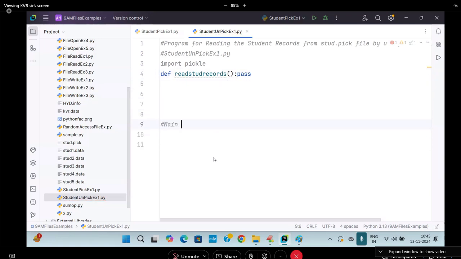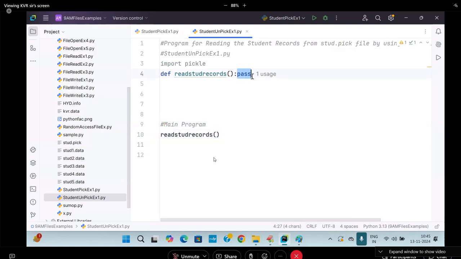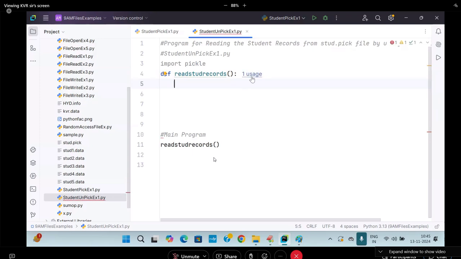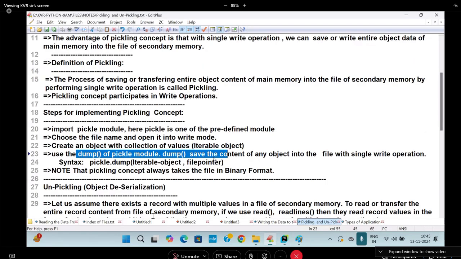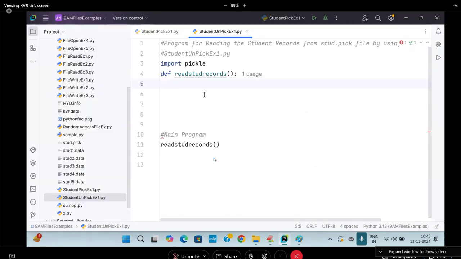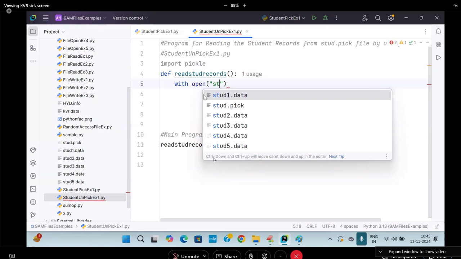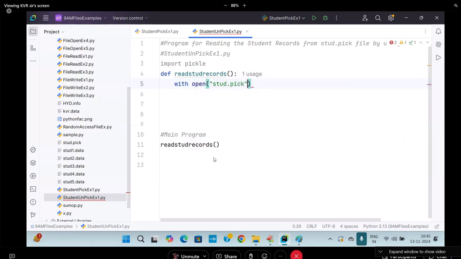Coming to the main program, what do I do? Read student records. Inside the code I need to write: choose the file name and open it in read mode. You should read out; already you read now. Why are you taking a lot of time? With open of stud.pick, comma, what? RB. Not RA, RB. So I need to write a try.